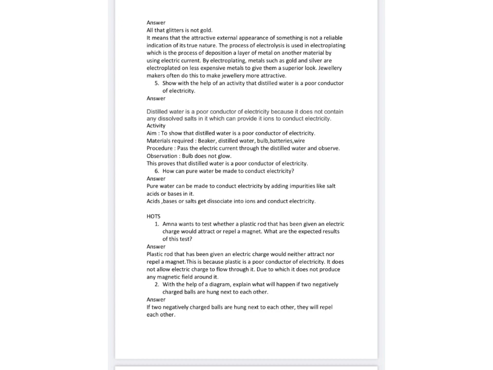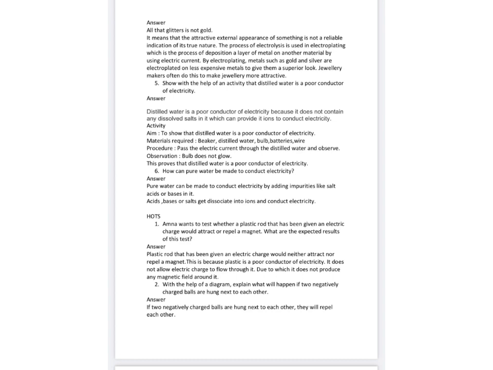Now the next question is: show with the help of an activity that distilled water is a poor conductor of electricity. Yes, distilled water is a poor conductor of electricity. Why? Because it does not contain any dissolved salts in it which can provide ions to conduct electricity. And how can we prove this? By performing an activity. In this, we will take a beaker, distilled water, bulb, batteries and wire. Then we will connect them to make the circuit, and we will pass the electric current through the distilled water and observe. What do we observe? That the bulb does not glow. So this proves that distilled water is a poor conductor of electricity.